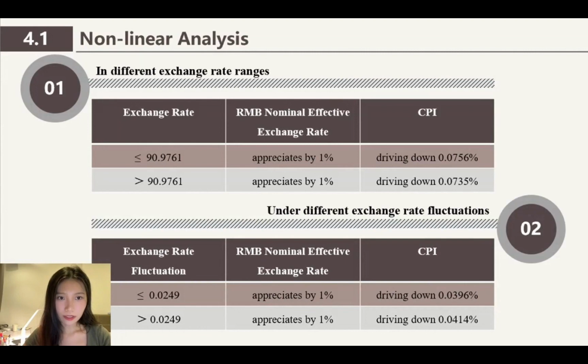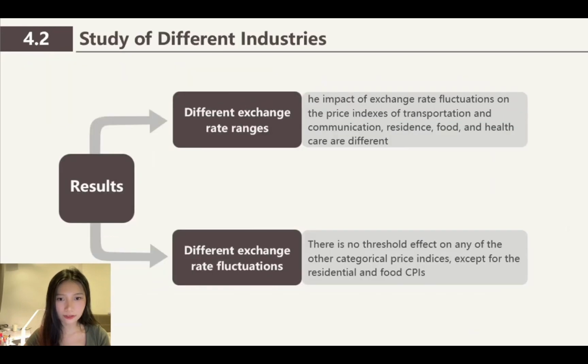It is of great importance to analyze the impact of RMB exchange rate fluctuations on China's economy as a whole, on the consumer price index and on different industries. So this paper mainly uses the threshold regression model for nonlinear analysis of the relationship between the two. The following conclusions are reached. In different exchange rate ranges, the impact of exchange rate fluctuations on the price level has a threshold effect.